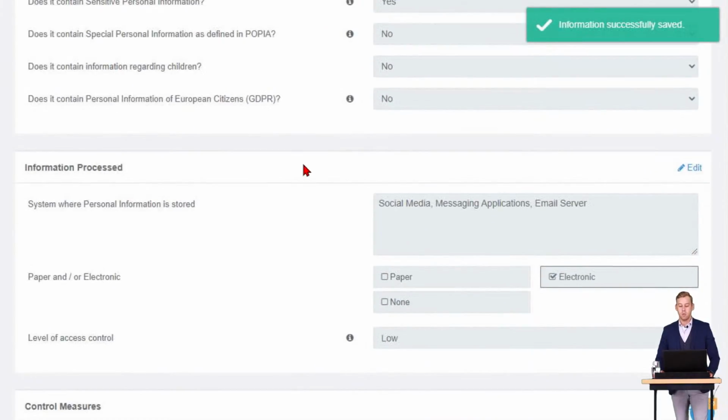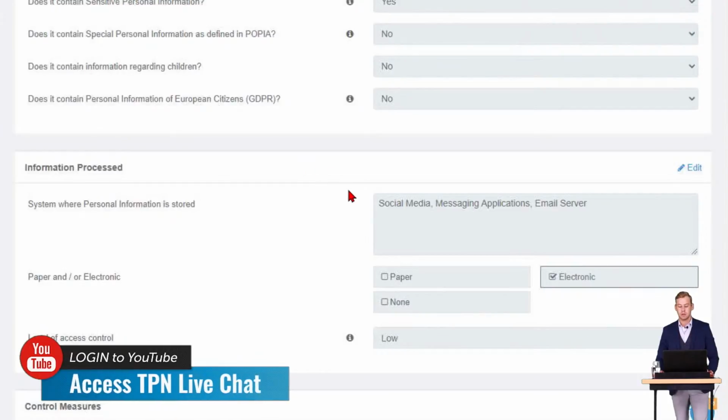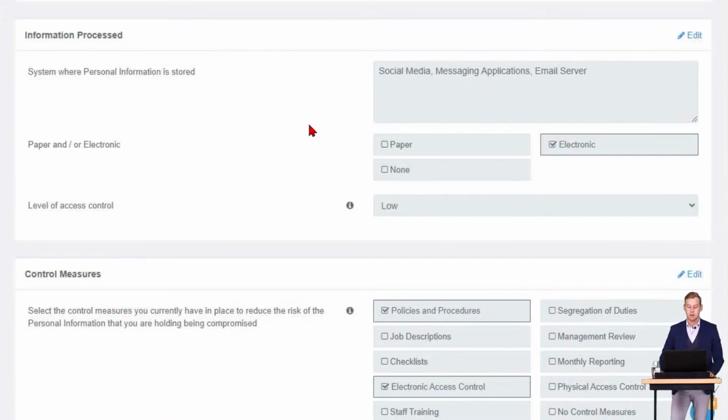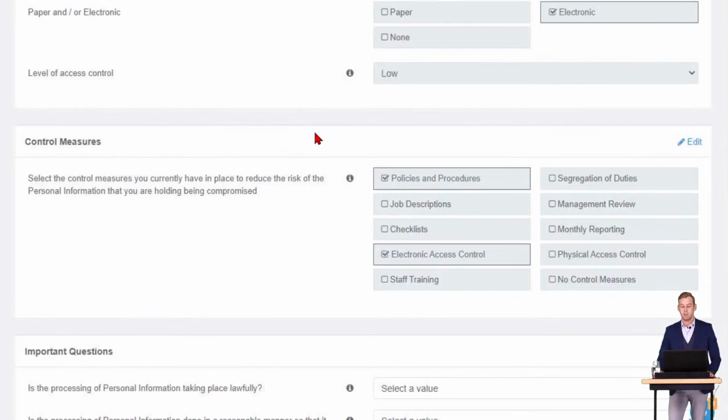The information and where it is processed. It's a system where personal information is stored. Fill this out for us already. I'm glad I don't have to type this. Social media, messaging applications, and our email servers. Is it paper or electronic? It is only electronic for the school, and the level of access control they've selected as low in this instance. Control measures that are in place, both policies and procedures on how they treat the information in their data set, as well as the external communications and how that's processed. And there's electronic access control on those records as well.